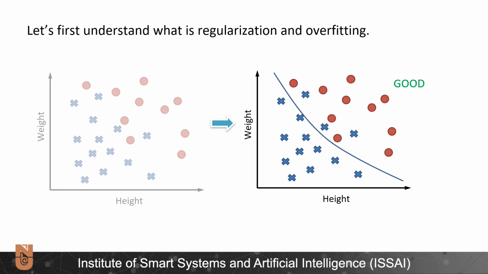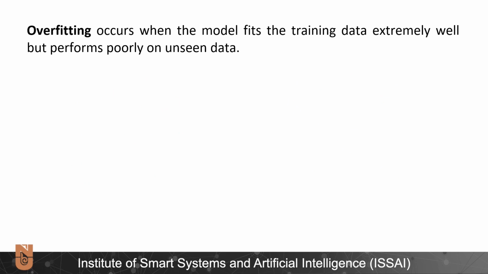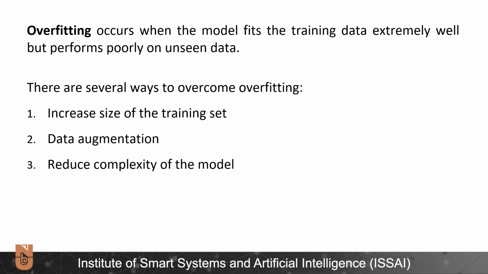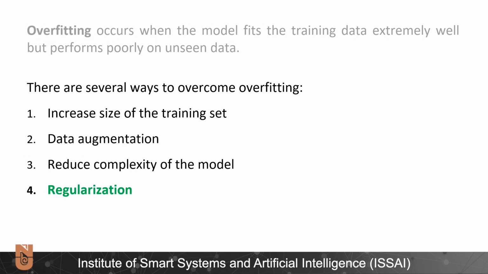Now, the line here shows a good stable model for this dataset that we want to achieve. Overfitting occurs when the model fits the training data extremely well but performs poorly on unseen data. There are several ways to overcome overfitting. The first one is increasing the size of the training set. Next is data augmentation. The third one is reducing the complexity of the model. And the last one is regularization.